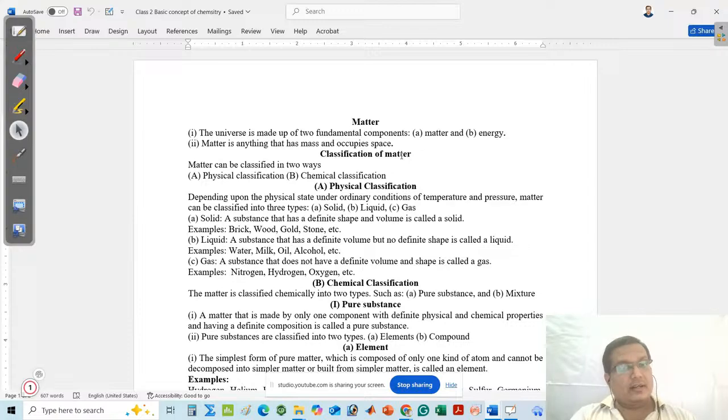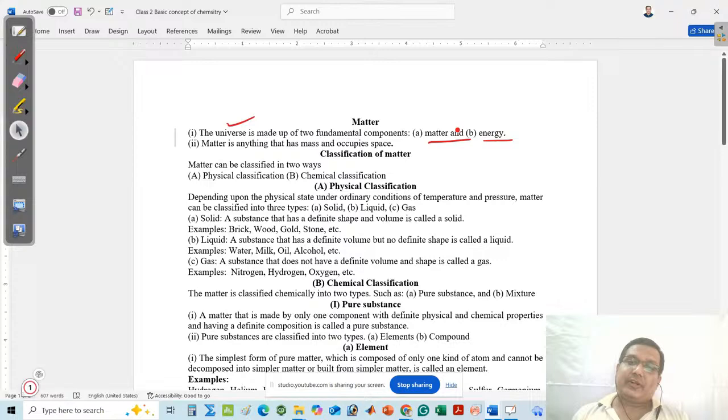You know very well about the universe. Universe in Odia means Vishwa. Look, here two things are given. One is matter, another is energy. Energy means Shakti. Here one word is given, universe. This sentence says that the universe is made of two fundamental components. One is matter, another is energy.